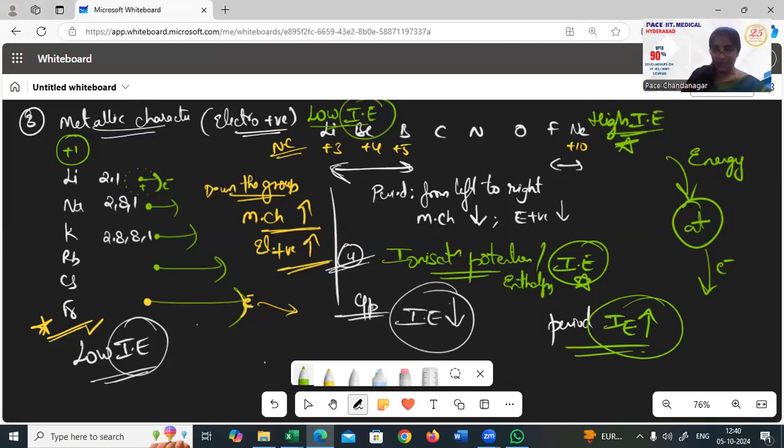Whenever we talk about metallic character, it is the electropositive character, because all the metals, aluminium plus 3, Fe plus 3, Fe plus 2, iron, copper plus 2, copper plus 1. Whatever metal you talk about, every metal is positive, which means the property is defined by removing an electron. To remove an electron, size has to be bigger. So bigger size, easy to remove the electron. Whichever has a bigger size is a better metal.